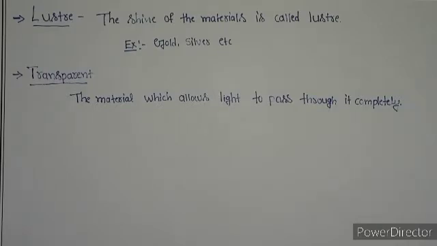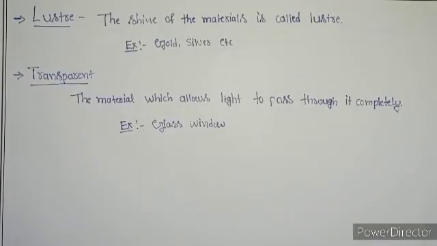Such materials are called transparent materials. For example, a glass window. In this glass window we can see things on the other side, right? Because it is a transparent material.